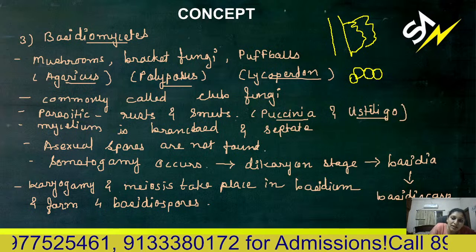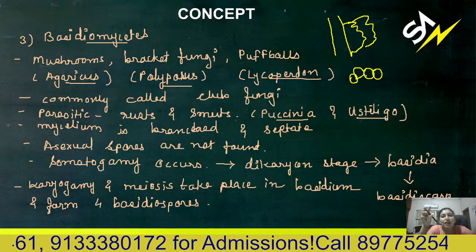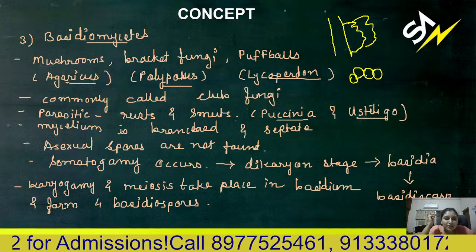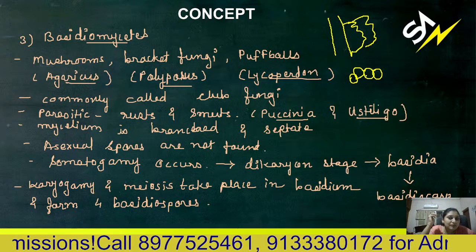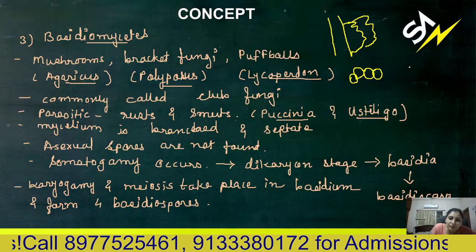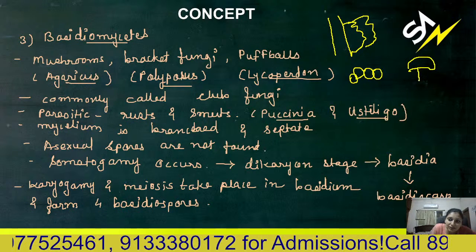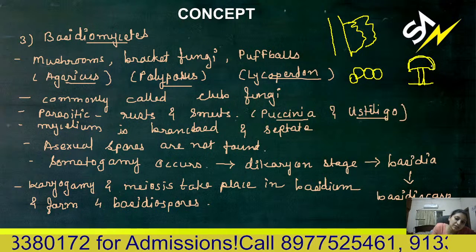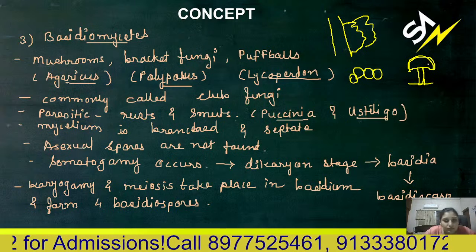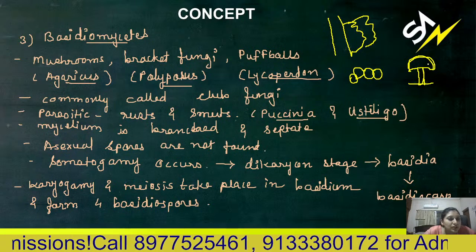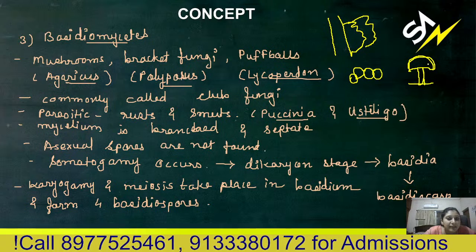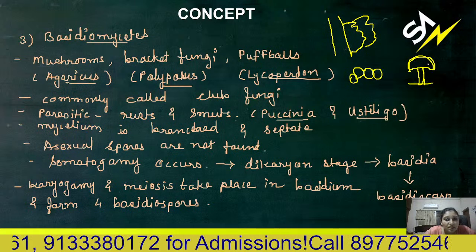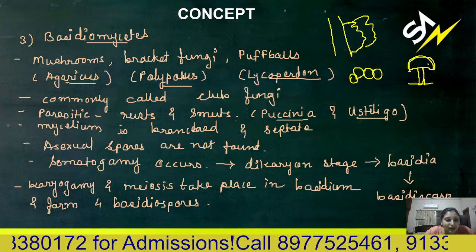White, shining, smooth, soft balls. They are known as puffballs. Lycoperdon is a puffball. Mushrooms, you all know about the mushroom, this umbrella-like structure. This is known as basidiocarp. So all these are basidiomycetes and commonly they are called club fungi. Parasitic forms are rust and smut. The name of the rust is Puccinia and smut is Ustilago.